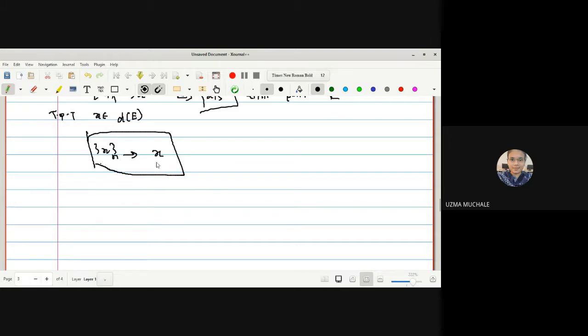What does convergence imply by definition? In the last lecture we have seen the definition, no?